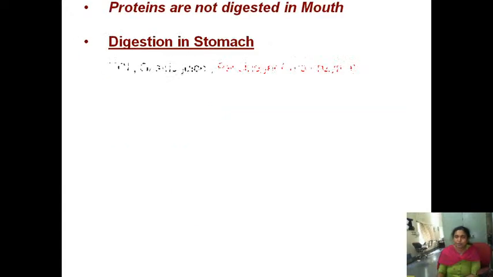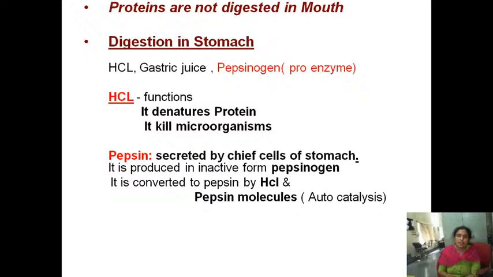Now coming to protein digestion, first in the mouth, there is no digestion of proteins, since there are no peptidase enzymes in your saliva. So proteins will not undergo any change in the mouth. Then the next one is digestion in the stomach. Once the food enters the stomach, it mixes with the gastric juice which contains HCl and an enzyme, pepsinogen. Pepsinogen is the proenzyme, so that is the inactive form.